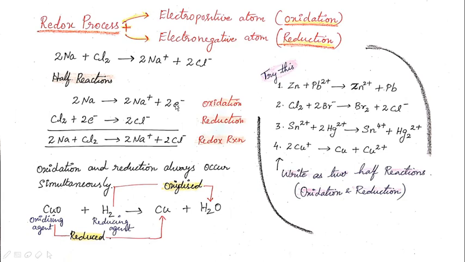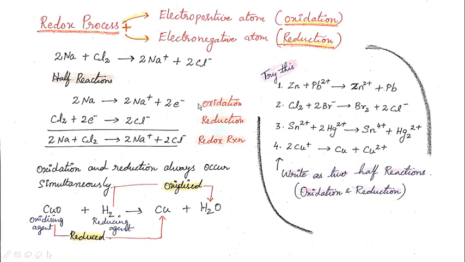The 2 electrons which I have written on the right side can also be written on the left hand side as 2 Na minus 2 electrons, that can also be used, nothing wrong. Here reduction: Cl2 plus 2 electrons, that is receiving 2 electrons to form 2 Cl minus.